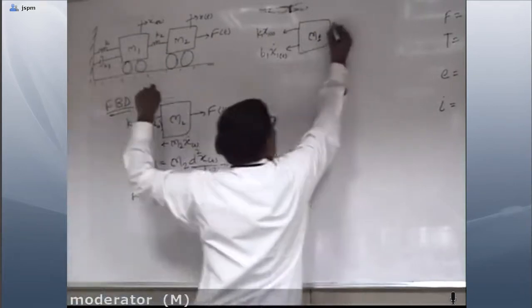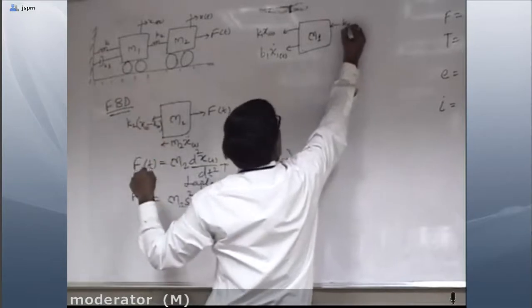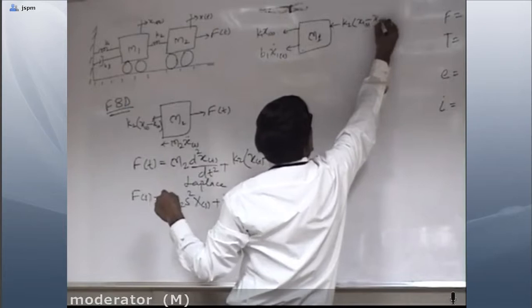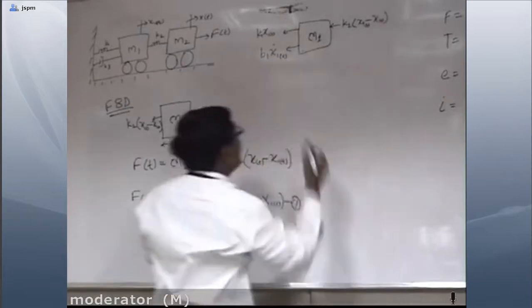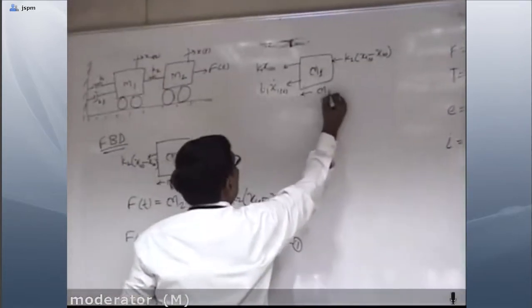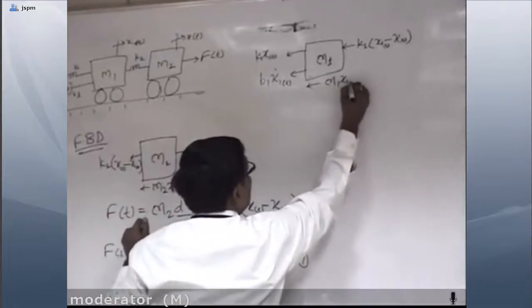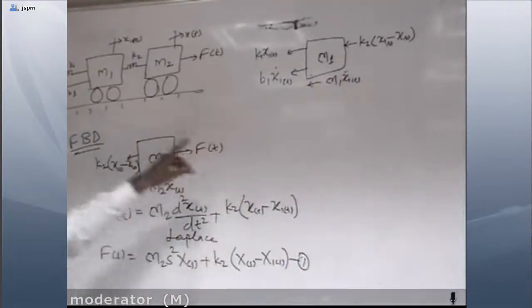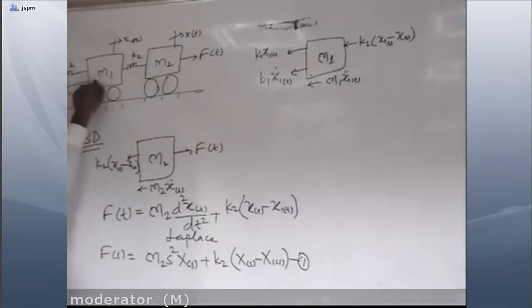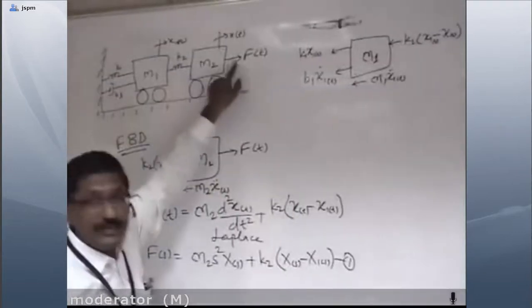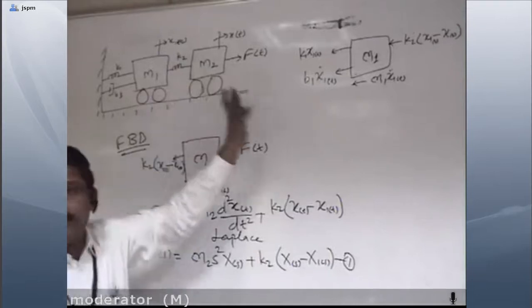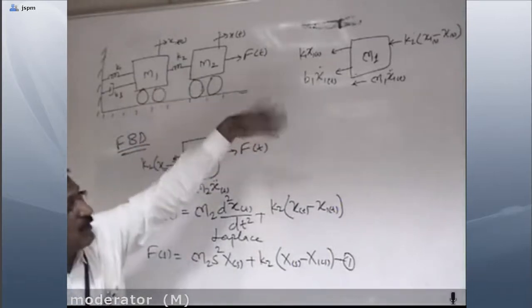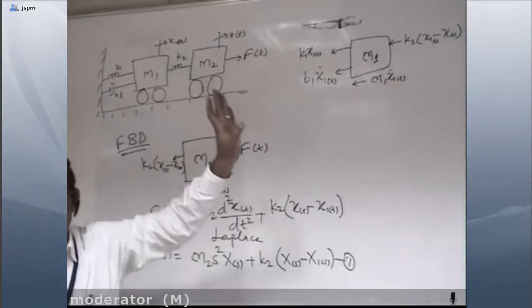So it becomes here K2 into x1 of t minus x of t. Okay, and self mass M1 x1 double dot t. Okay, these are the total forces. And now for this mass, there is no applied force, because force is applied to M2 only, and accordingly this is going to be stretch. So whatever summation of all forces, that must be equal to 0.